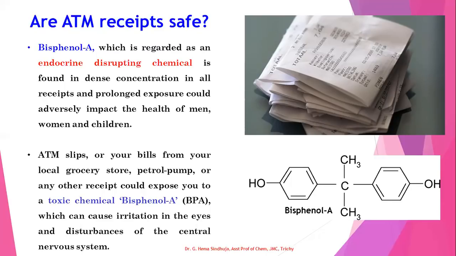Not only ATM slips, but also the bills of our local grocery stores, petrol pumps, and any other receipts could expose you to this bisphenol A, which will cause irritation in the eyes and disturb the central nervous system. This is the structure of bisphenol A.